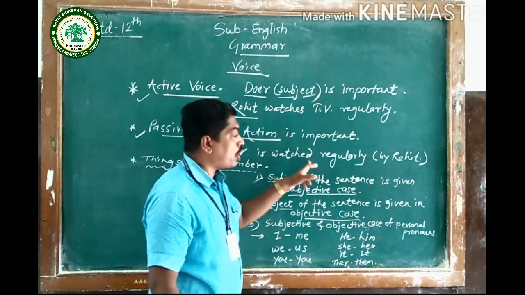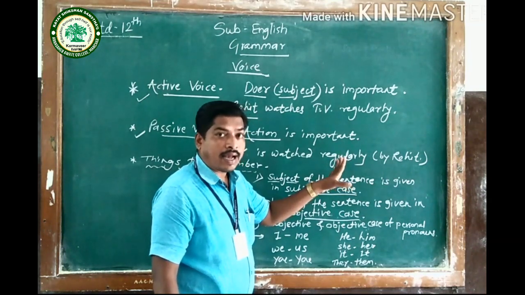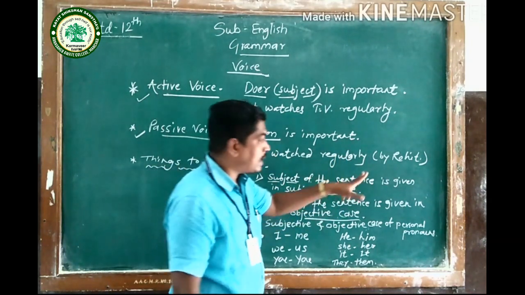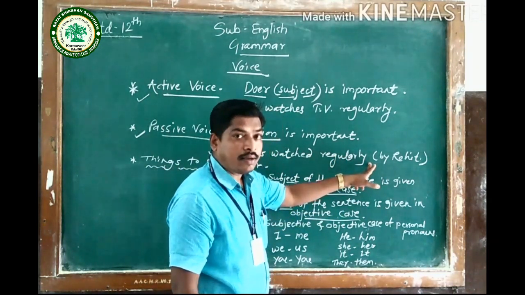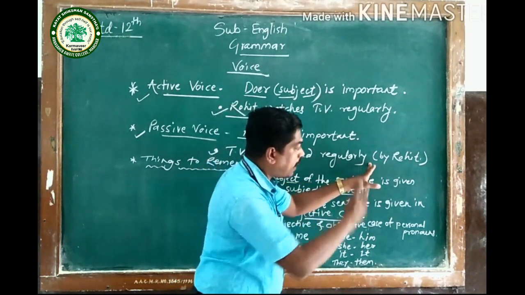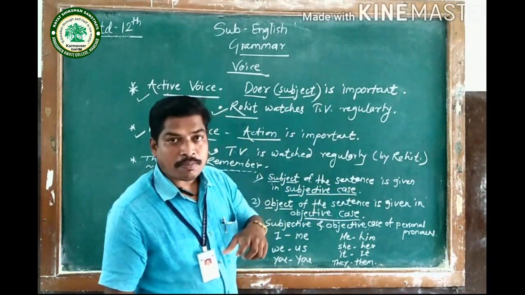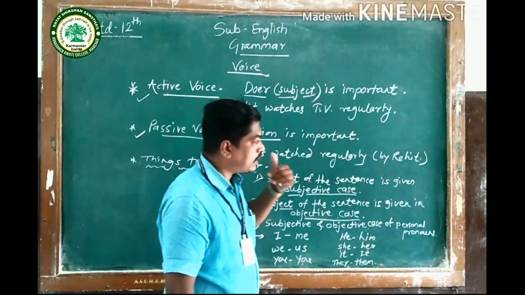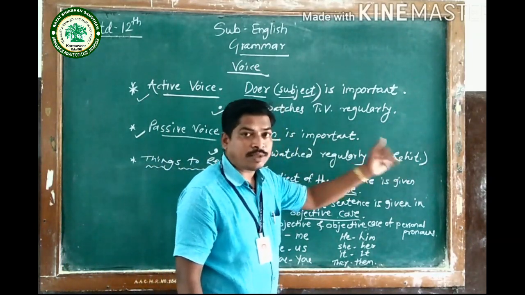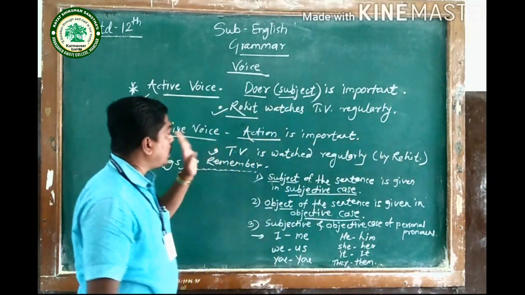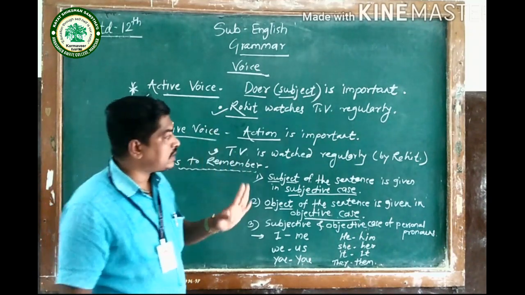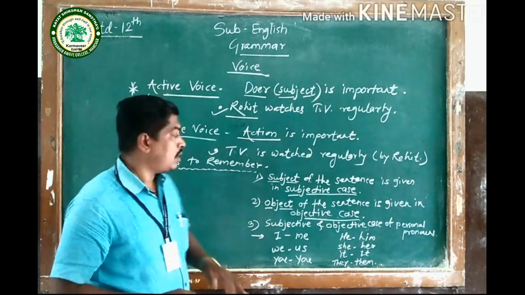So, TV is watched regularly. I can get the complete sentence here, regularly. But again, by Rohit is the less important part. That is why it is written after the completion of the sentence, by Rohit. So in passive voice, the action is important, not the doer.